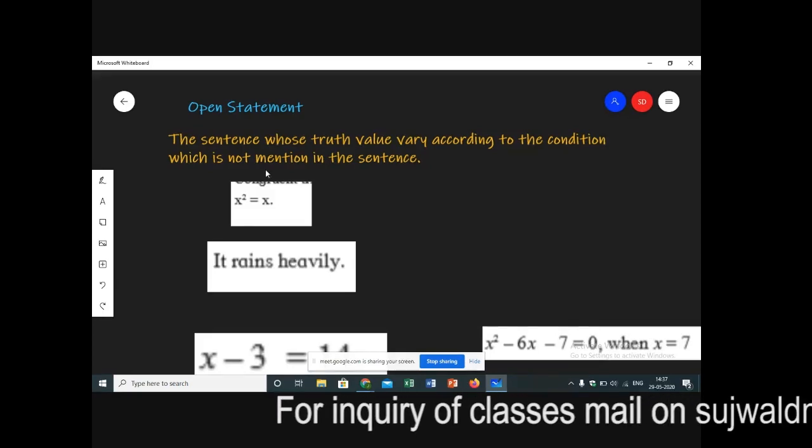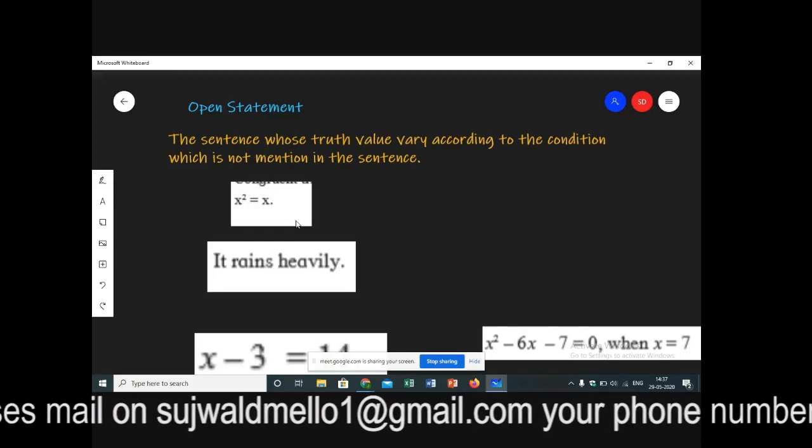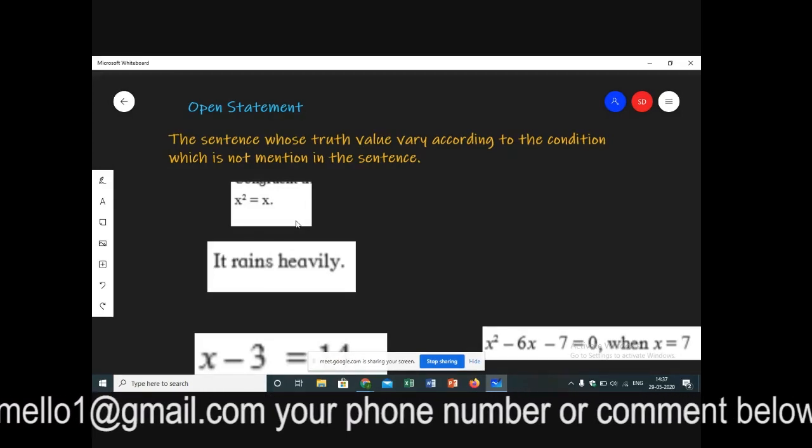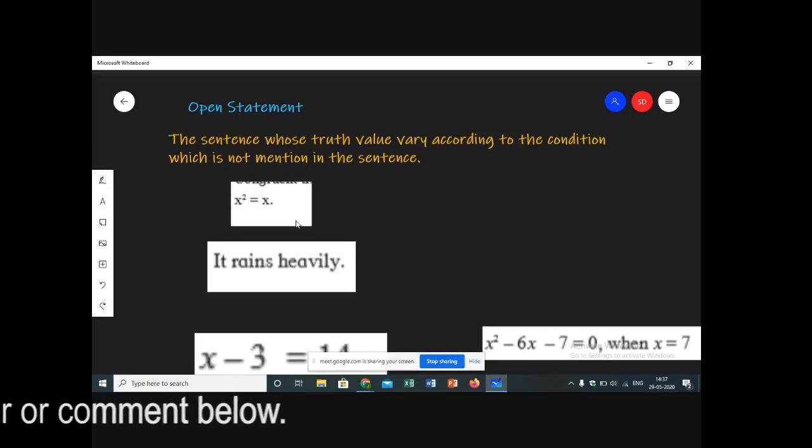Now, for example, if I see over here, x square is equal to x. Here my value of x is not given to me. Is my value of x given to me? Please reply on the chat box.